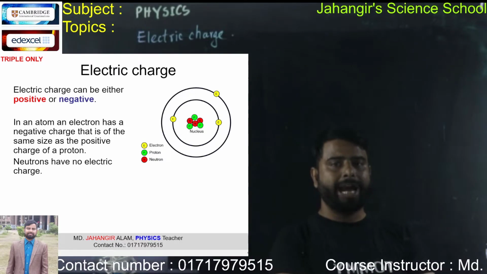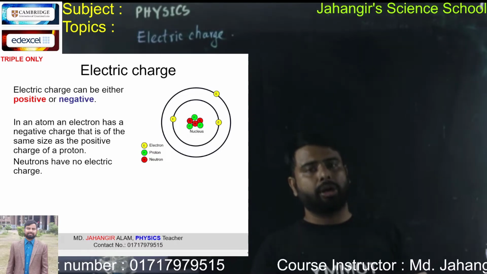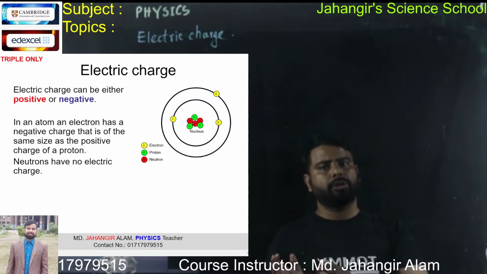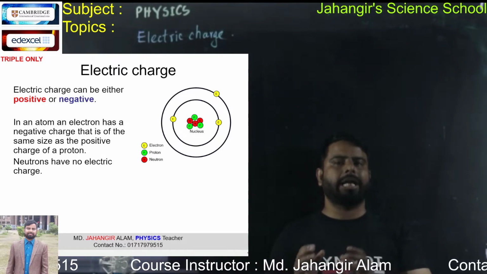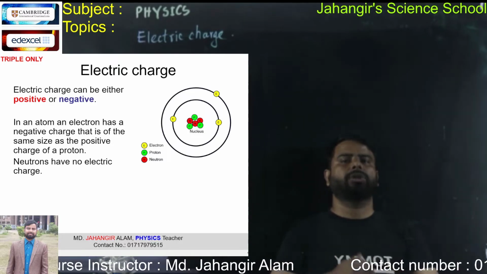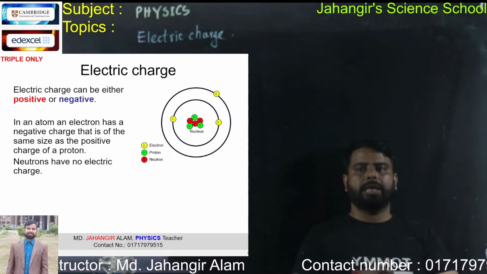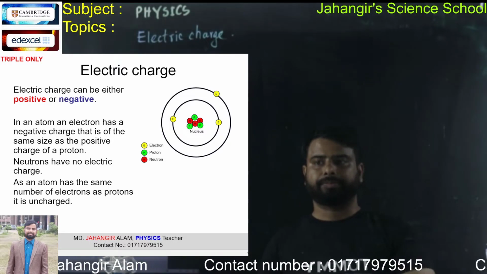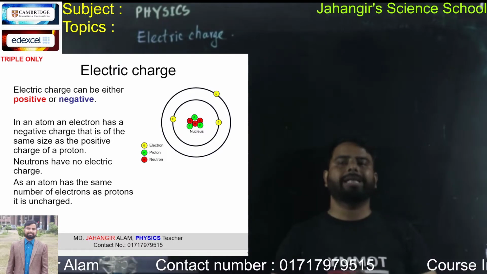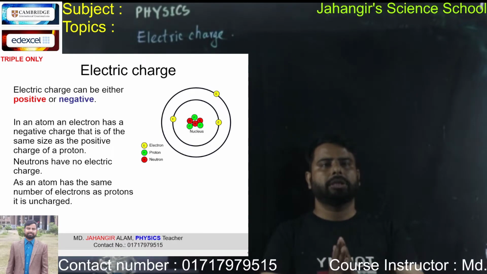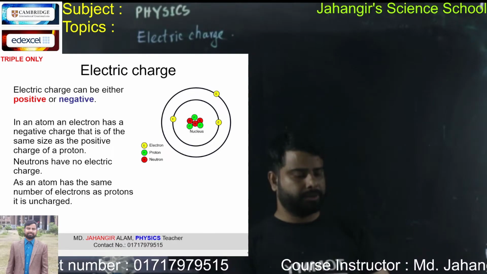So every atom is electrically neutral because it has equal number of positive charge, protons, inside the nucleus and equal number of electrons, or negative charge, revolving around the nucleus. And neutron has no electric charge. As an atom has the same number of electrons as protons, it is uncharged.